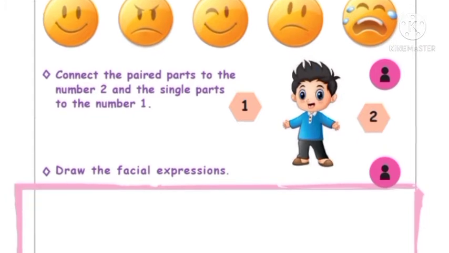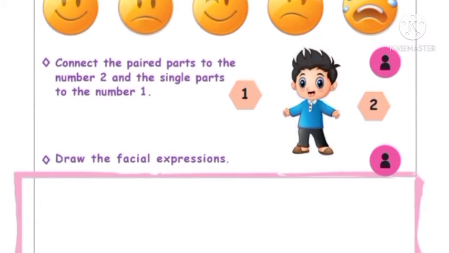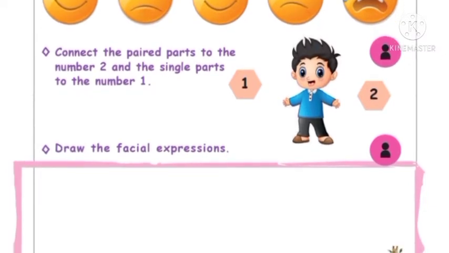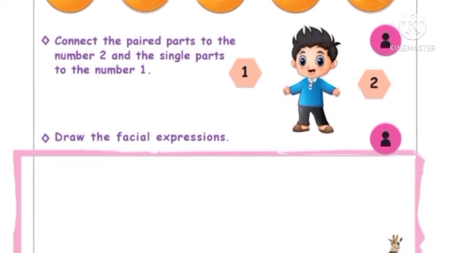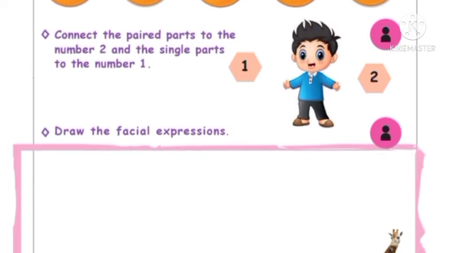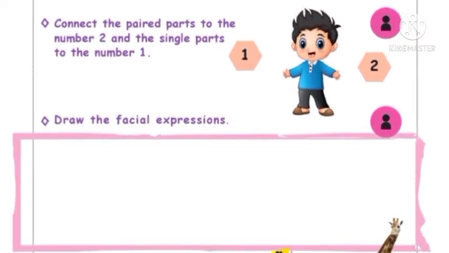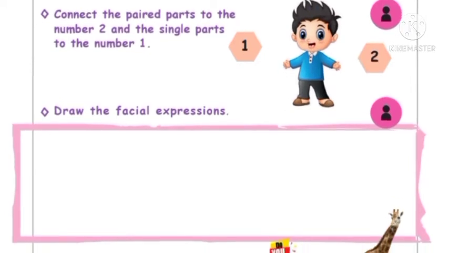We experience different feelings like happiness, sadness, fear and anger, right? We show these feelings by our face. If you are happy, by your face only we can say you are happy. If you are sad, by your facial expression we can say you are sad. So try making these expressions: happy, sad, lonely, crying. All these expressions you have to make.